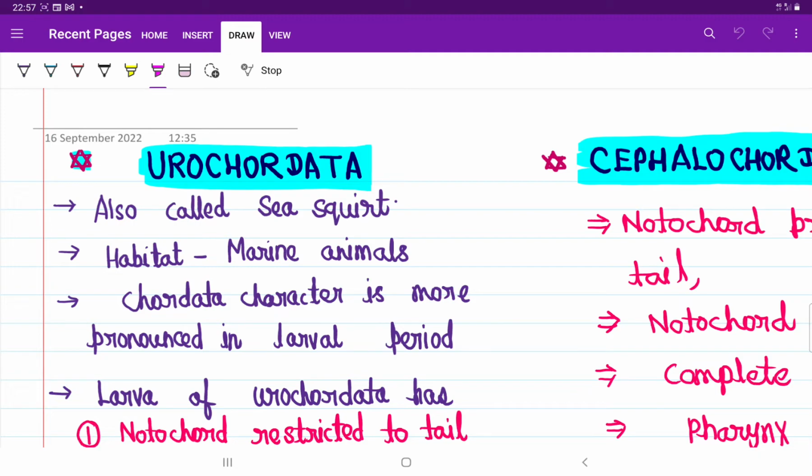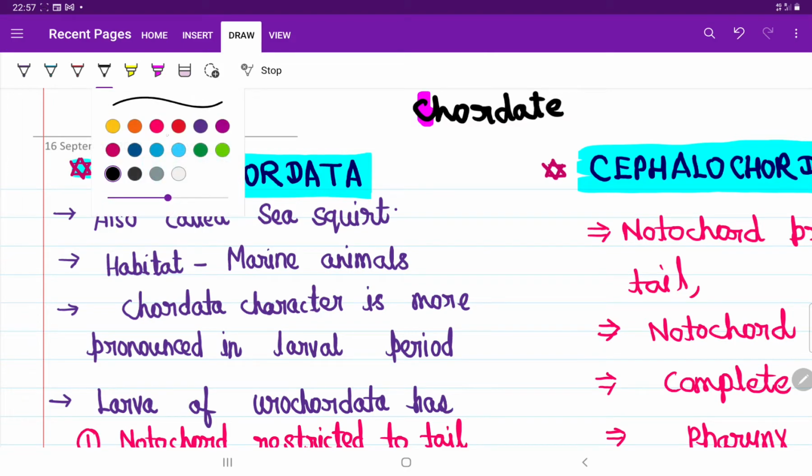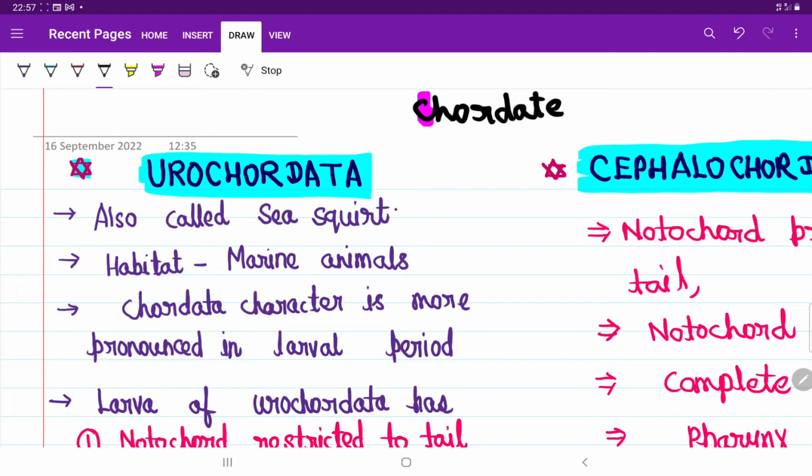In this video, we will discuss Urochordata and Cephalochordata. Okay, guys, you all know our phylum Chordata. This Chordata is divided into two groups: one is Acraniata and another one is Craniata, right? Acraniata are those who have no brain box. Craniata are those who have a brain box. Like you have a brain box, you are Craniata, right?